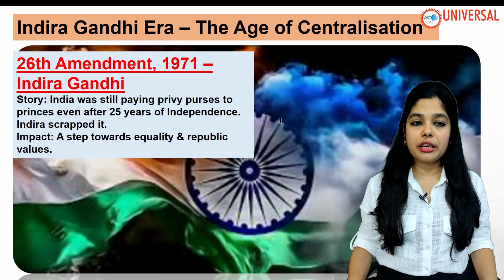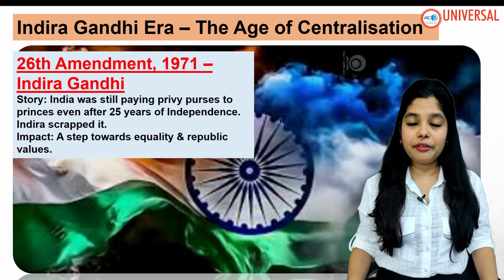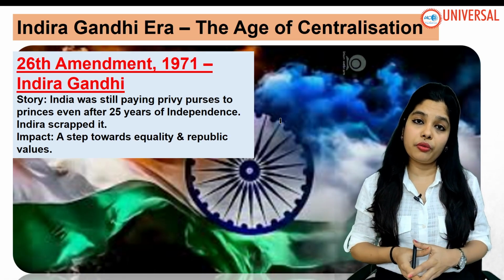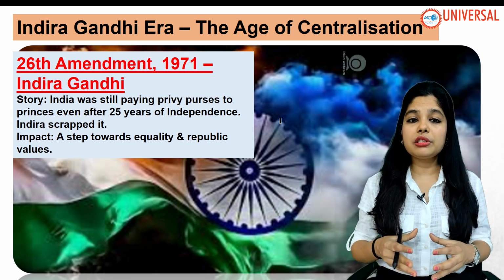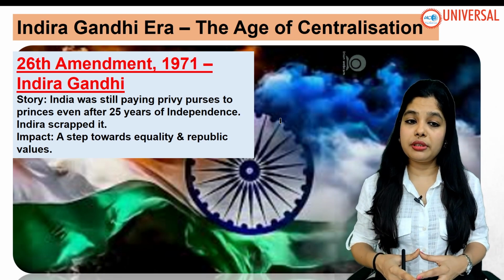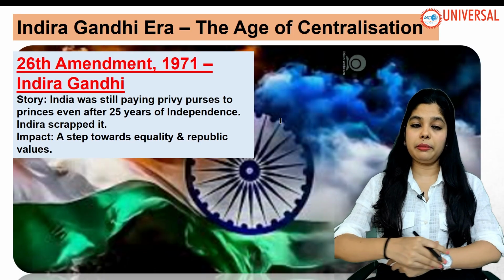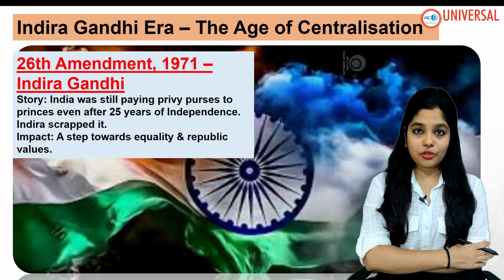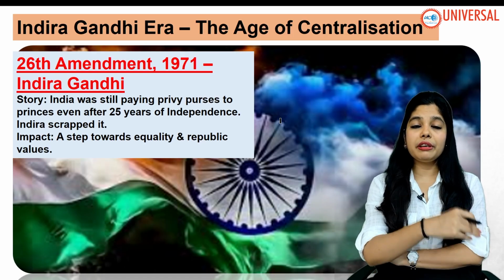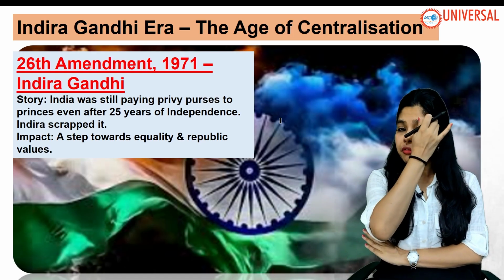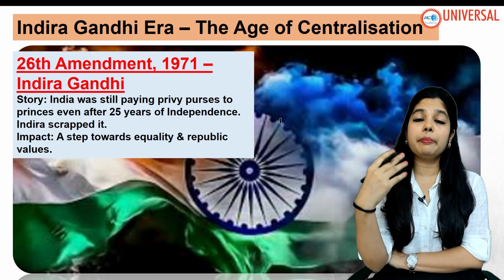Now, again in the Indira Gandhi era, we are talking about the 26th Amendment of 1971. India was still paying privy purses to princes even after 25 years of independence. Indira Gandhi scrapped it. So what is privy purses? We were benefiting the princes.